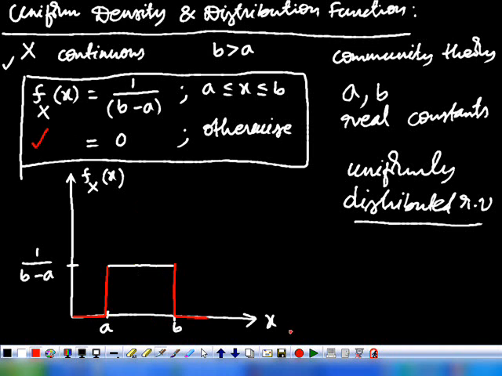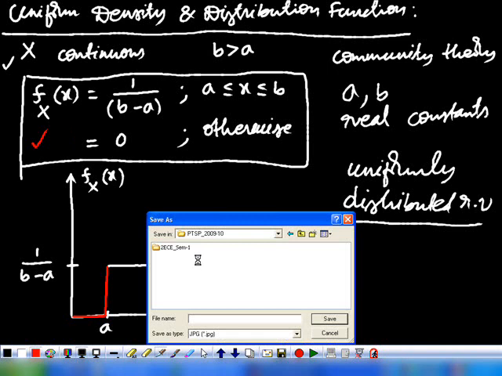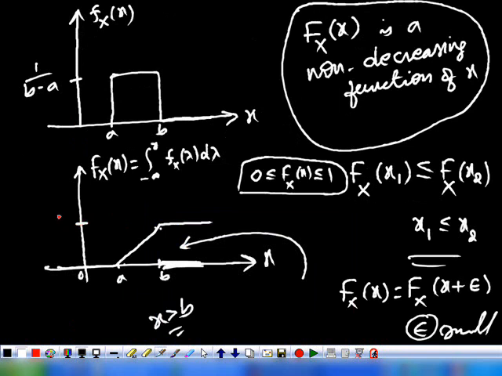Once you know the probability density function, can we find the distribution function? We have the relationship between the CDF and PDF. The integral of the PDF over the whole range must be 1, otherwise it is not a valid CDF.